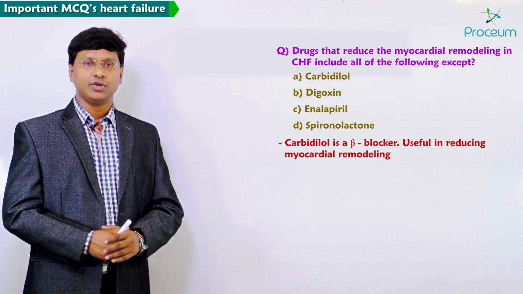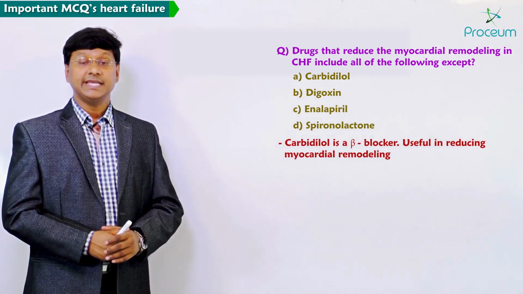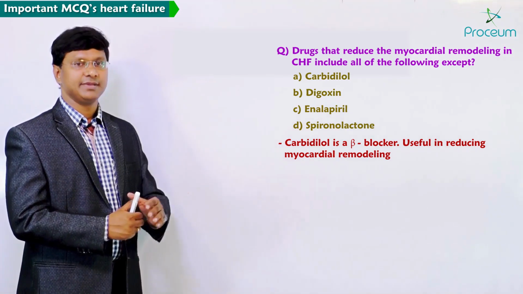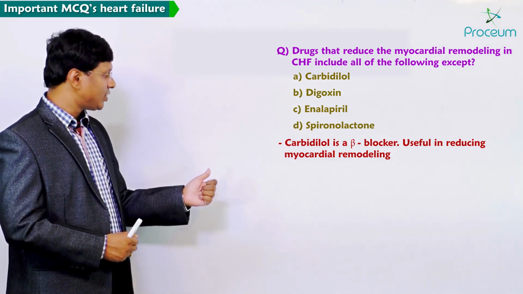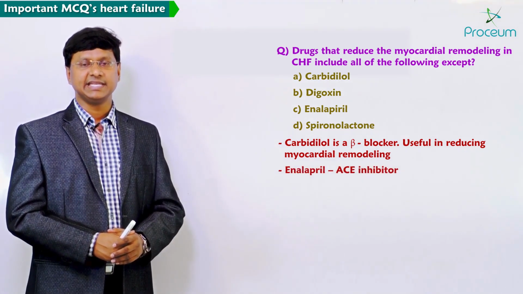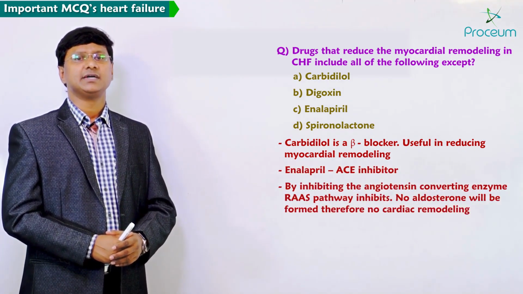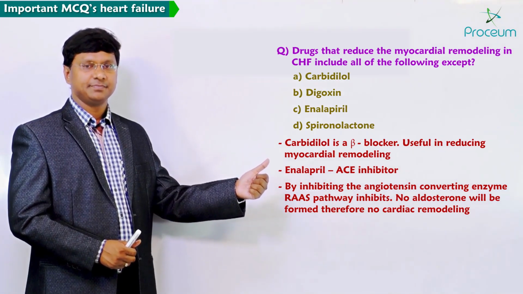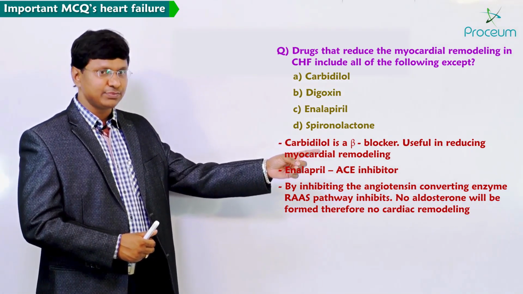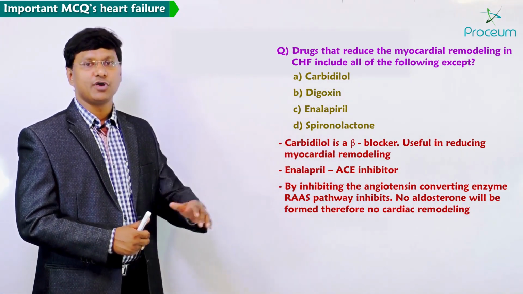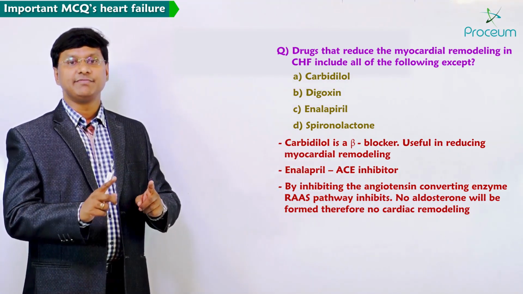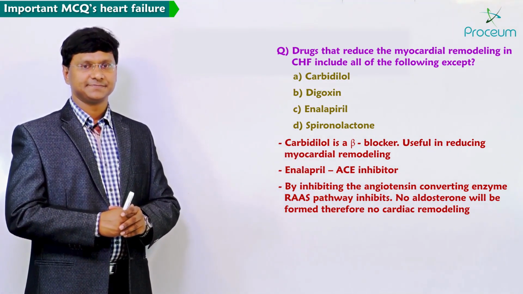So you take carvedilol, it's a beta blocker. It is very much useful for reducing the myocardial remodeling. And you take option C, enalapril. Enalapril is an ACE inhibitor. By inhibiting the angiotensin converting enzyme, we are inhibiting the RAAS pathway. By inhibiting the RAAS pathway, the aldosterone is not formed. When aldosterone is not formed, then there will be no cardiac remodeling.